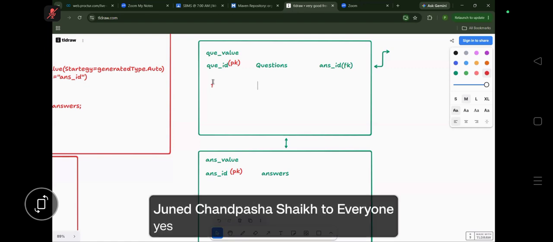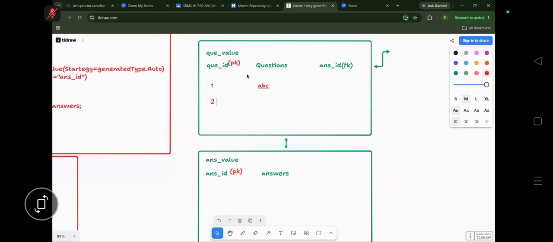Some question is there, some ABC question, and the next question ID is 2, having some question as DEF, and it is having 3, with the question as XYZ. Suppose these are the questions here: question 1 is there, question 2 is there, and this has question 3. Everybody concentrate.